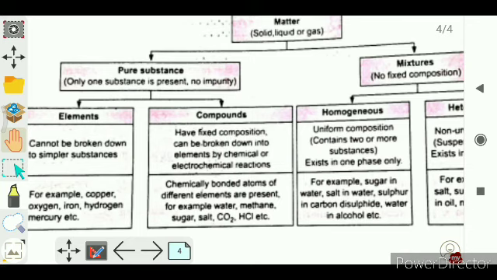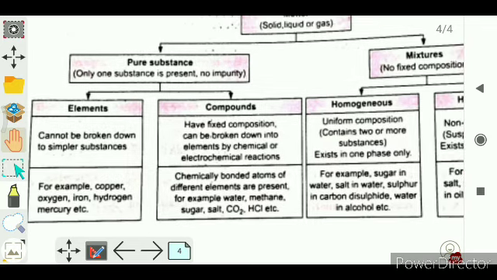Pure substances have only one type of particle, and mixtures have more than one type of particle. In pure substances, there are elements and compounds. Elements are made up of the same kind of atoms.